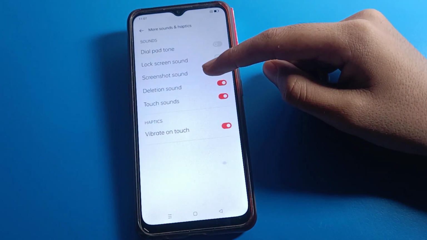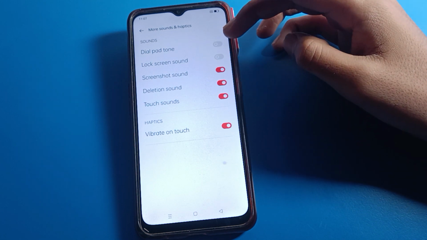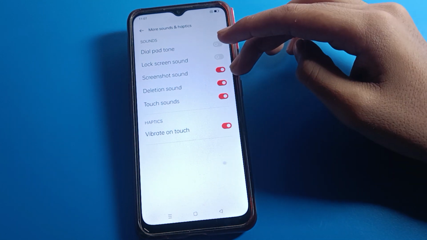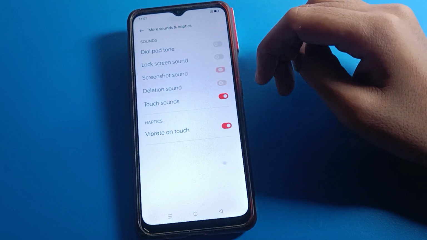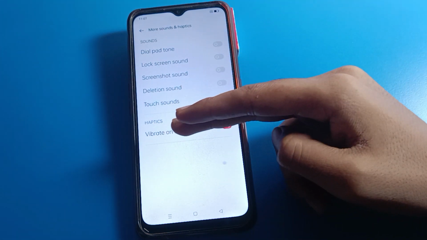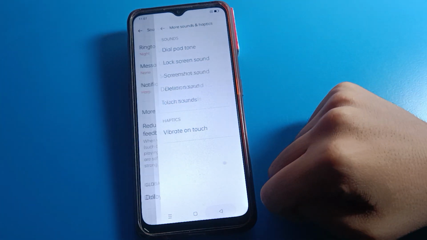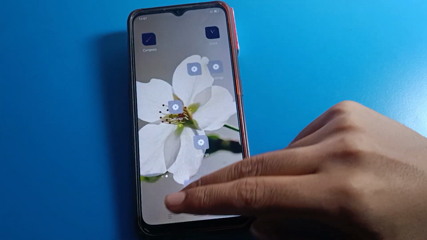And friends, in your Oppo mobile, in more sound and haptic settings, you can use dial pad sound, screen lock sound, screenshot sound, delete sound, and touch sound. When touch sound is on, turn off your touch sound, and turn off vibrate on touch setting. And friends, now you can use your Oppo mobile without phone vibration.